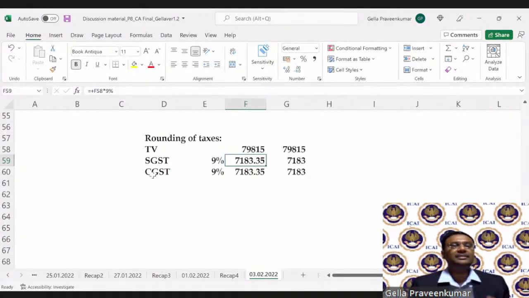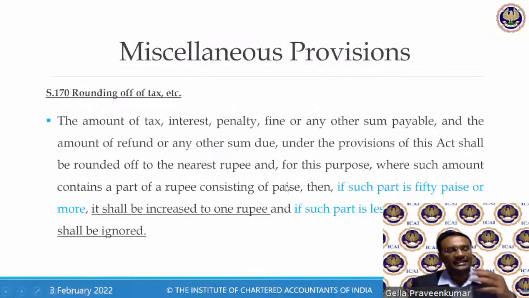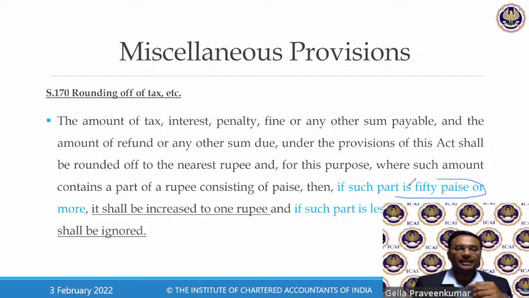Now, this mechanism they have explained here, saying that as per Miscellaneous Provisions, Section 170, for any taxable person who has a transaction where the amount is exceeding 50 paisa, it could be increased to 1 rupee. If it is less than 50 paisa, then it can be ignored.